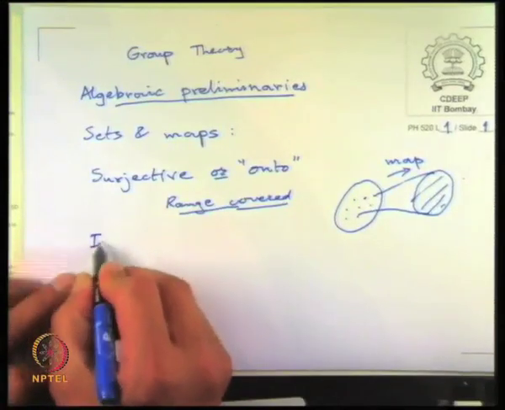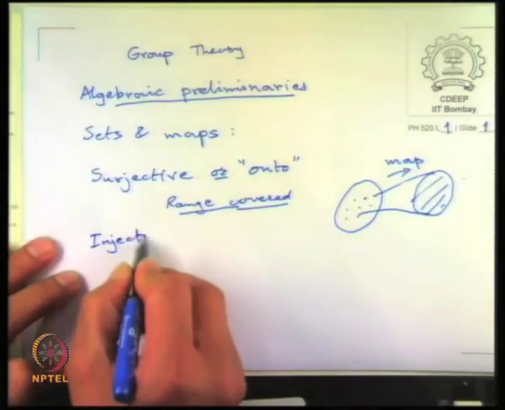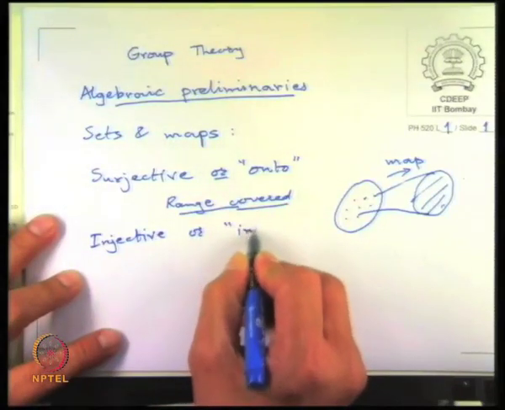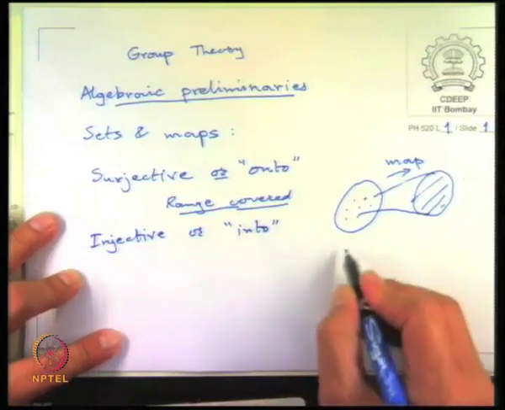There are injective maps, or into, which are one to one.